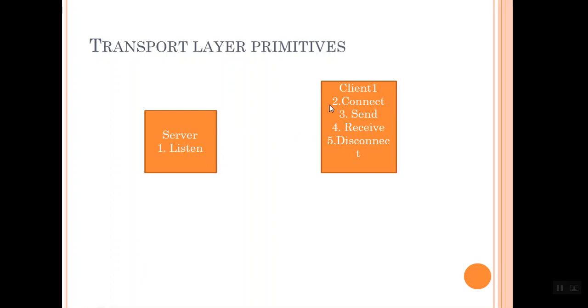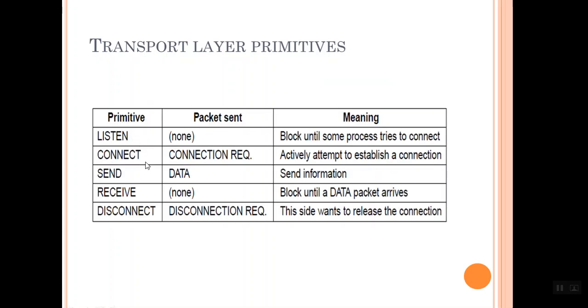The client can execute the connect primitive to establish a connection to the server, and it can also use the send primitive to transfer data, and it can use the receive primitive to accept data from the server, and also it can use the disconnect primitive to disconnect the connection which it has created for transferring data. So these are the different transport layer primitives: listen, connect, send, receive, and disconnect.